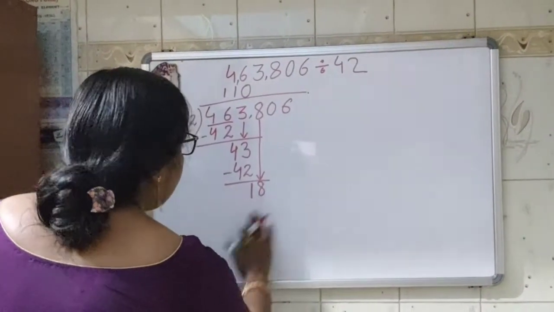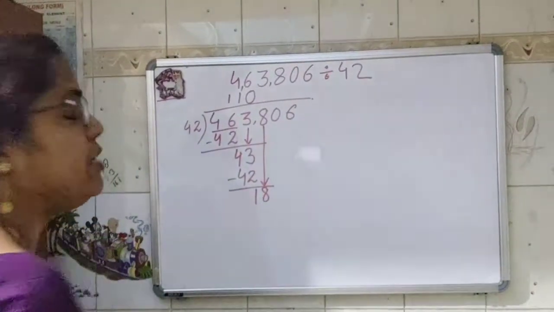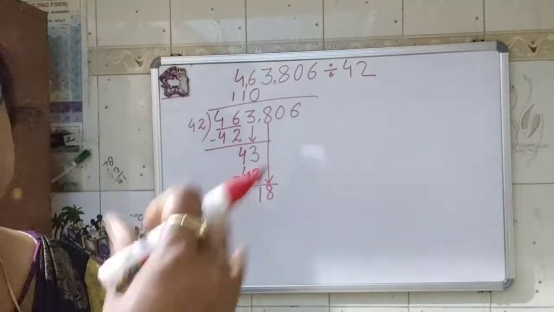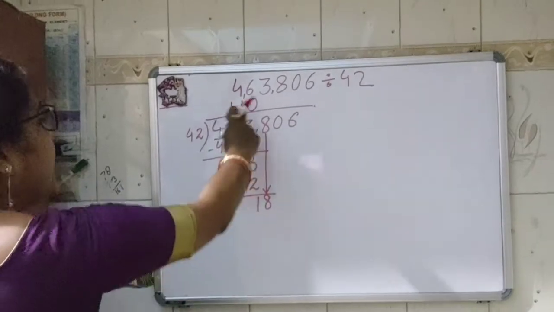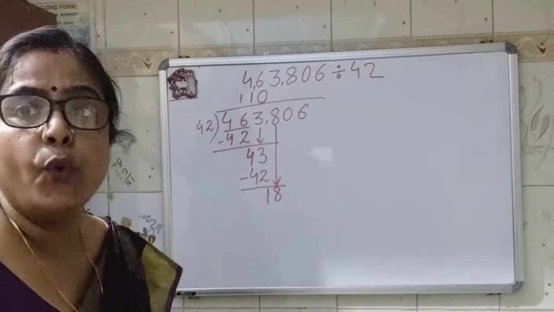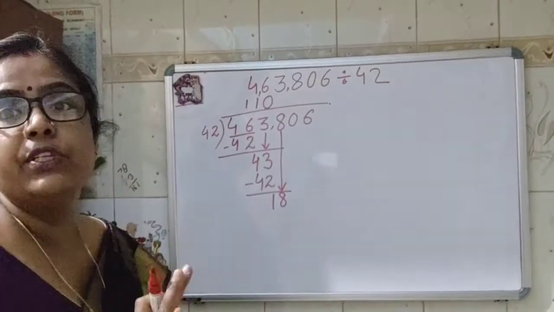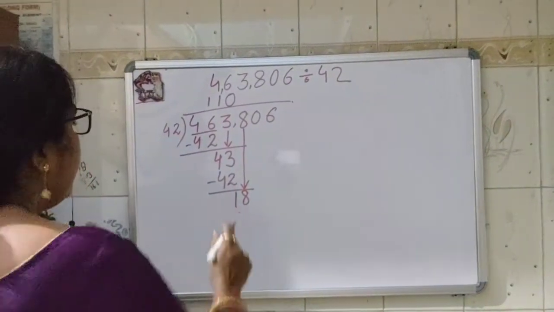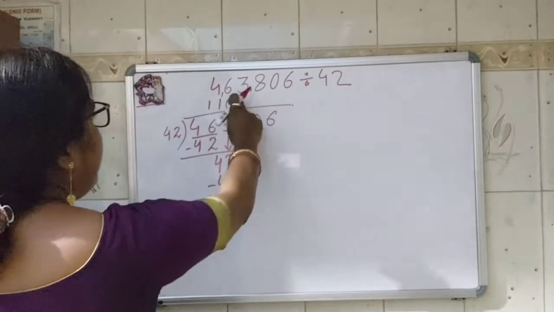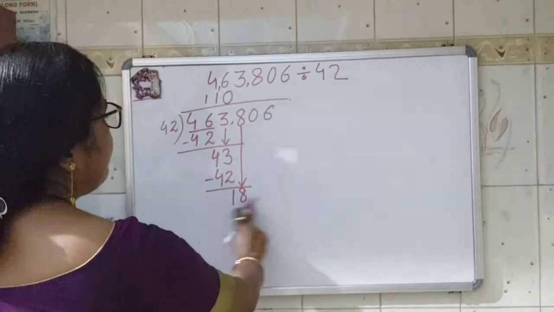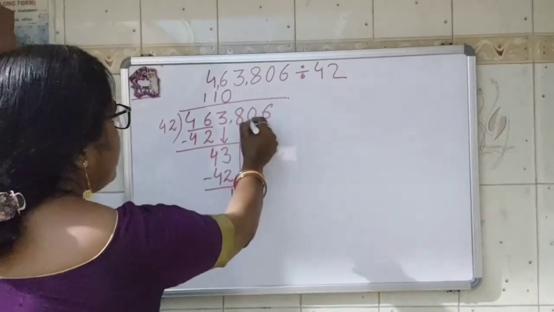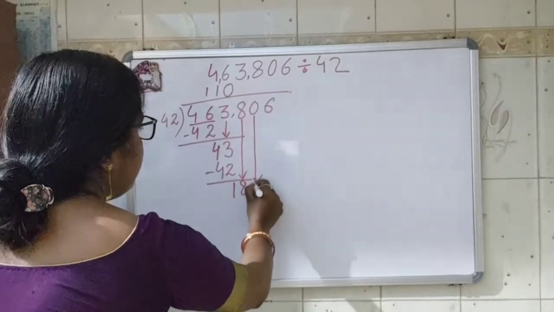But in general, you don't have to show this step. I am just explaining. You should know the reason why 0 is there. It's not that I randomly put the 0 here. No. We have divided this number 0 times. 42 zeros are 0. Okay. So now 18. When we have divided, then we have to subtract, and when we have subtracted, we got 18. So now we will put the next number down, that is 0.